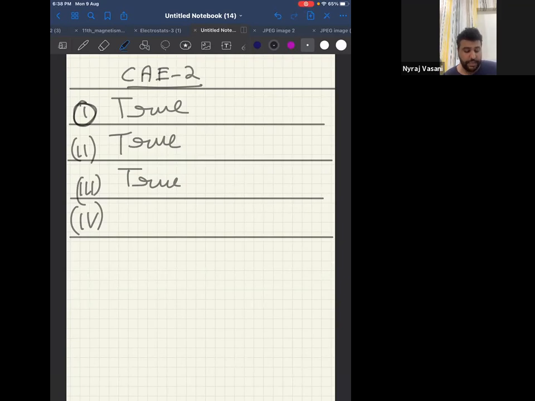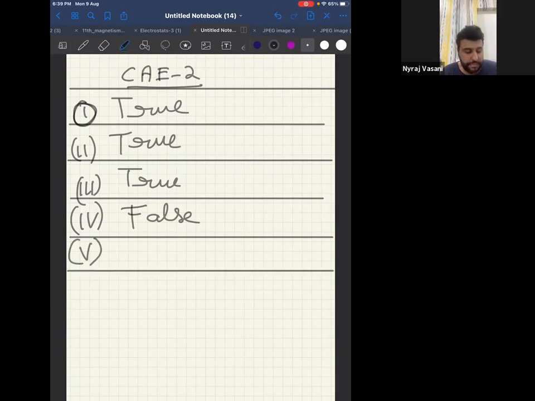Answer is false. Need not have dimensions. For example, plane angle is radian. Solid angle is steradian. Both these angles have unit, that is radian and steradian, but they do not have dimension.